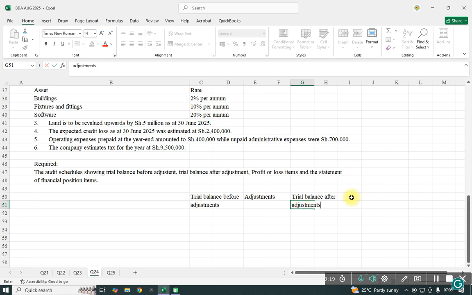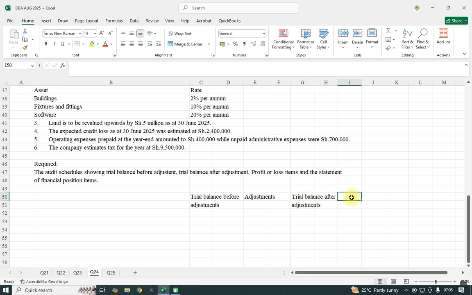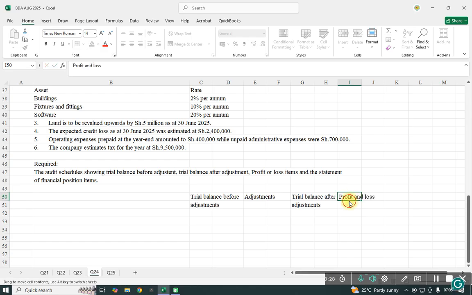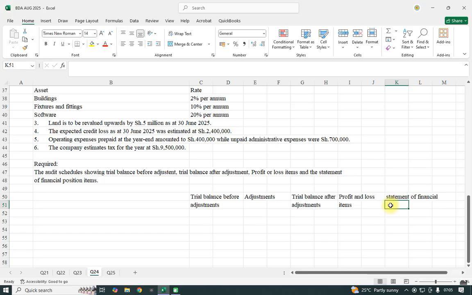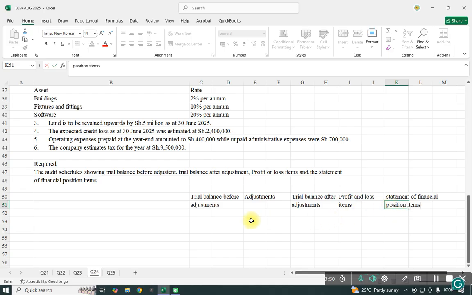Then the P&L, profit and loss items, and the statement of financial position items.